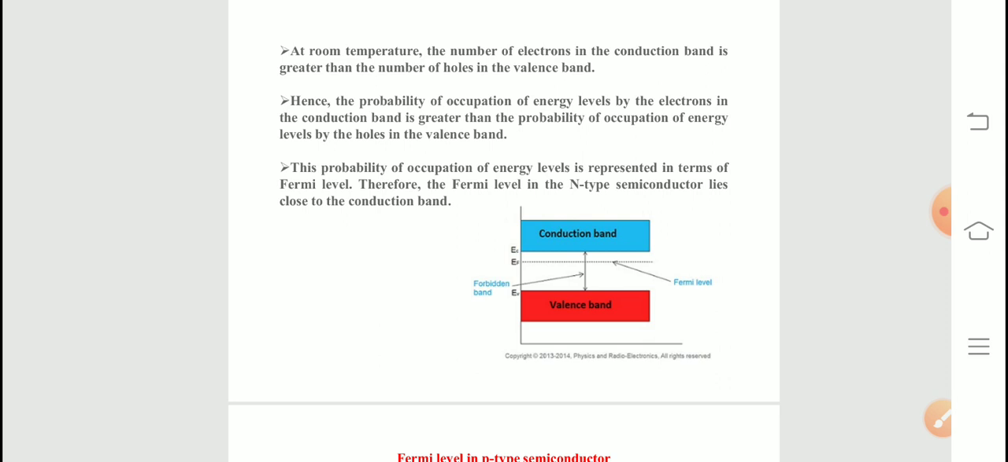Okay, so in n-type semiconductor, its Fermi level is close to the conduction band. In p-type semiconductor, the Fermi level is close to the valence band. That we will see here in detail.